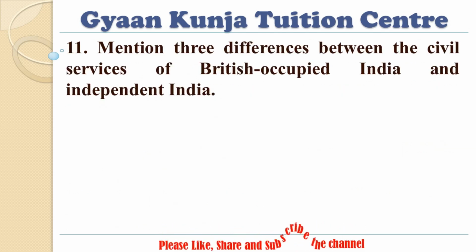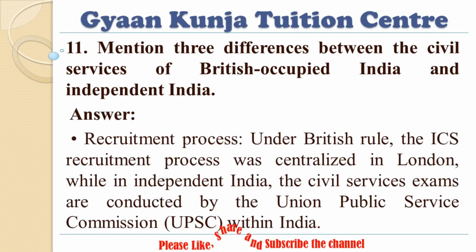11. Mention 3 differences between the civil services of British-occupied India and independent India. Answer: Recruitment process. Under British rule, the ICS recruitment process was centralized in London, while in independent India, the civil services exams are conducted by the Union Public Service Commission, UPSC, within India.